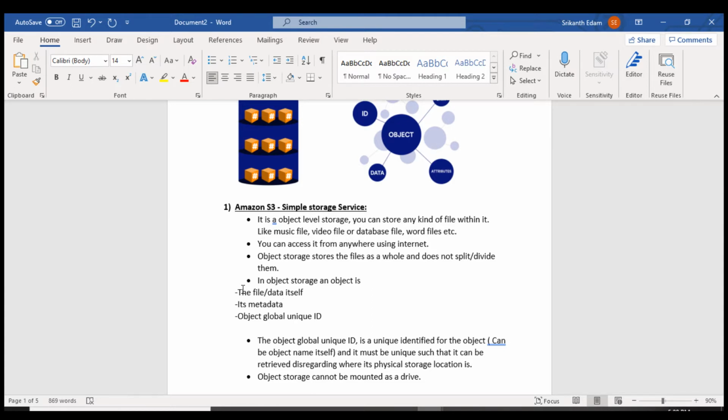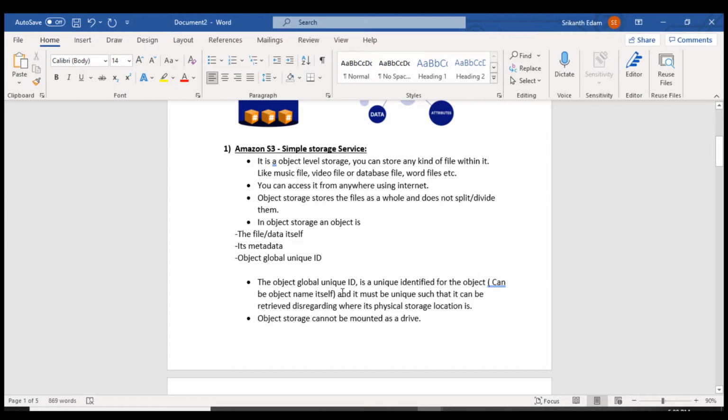Its metadata means its permissions, the extension of the file, the name, the date, everything is present in the metadata, and the object global unique ID. When you upload any file to the Amazon S3 bucket, it will be given a unique ID. So wherever it is stored, when you restore it, it will be restored using the global unique ID.